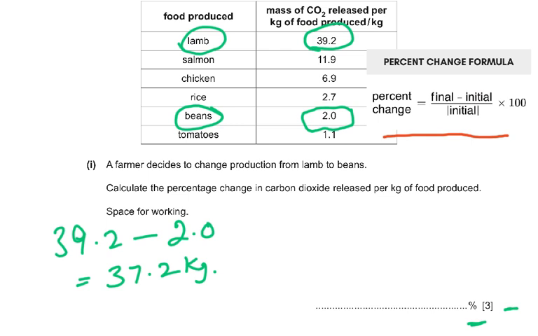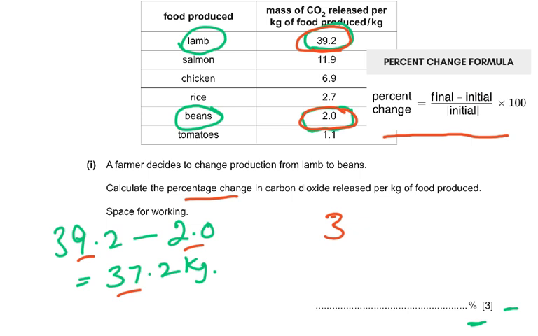Now, when you're asked to do percentage change, so what was the final? So the initial was 39.2 and the final was 2.0. So final minus initial, so this minus this. So this will actually come in a minus sign, 37.2.